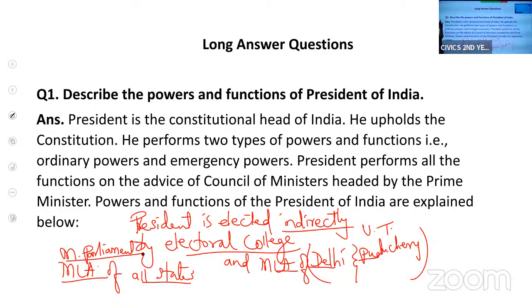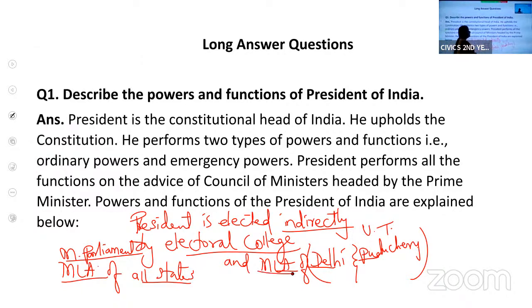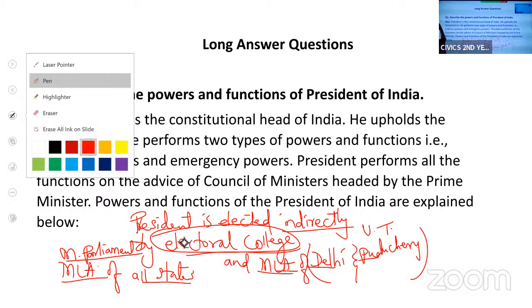All these together, members of parliament, members of legislative assemblies of all the states, and of Delhi and Puducherry, are called the electoral college. The president is elected indirectly by the electoral college. I hope I'm clear with this, how the president is elected.